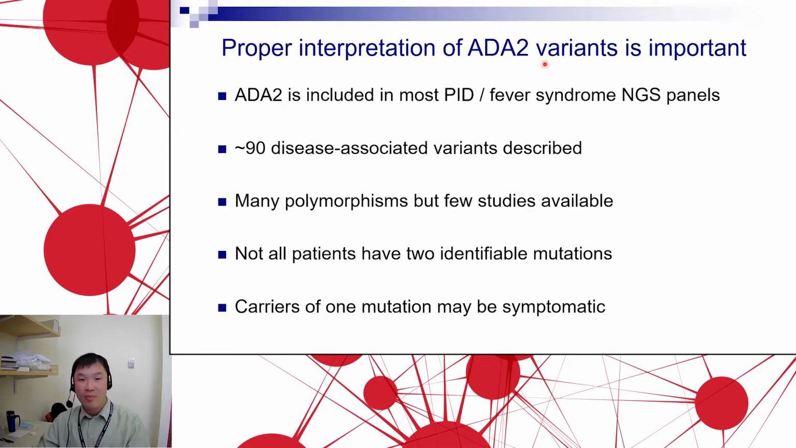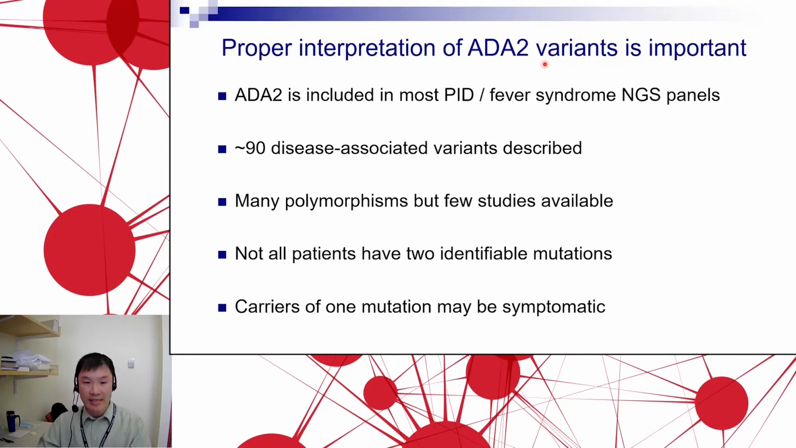So I will first make the argument that proper interpretation of ADA2 variants is a very important thing. As a pediatric rheumatologist, we're now sending more and more sequencing panels for patients with possible autoinflammatory or autoimmune disorders. Now, ADA2 is already included in most primary immunodeficiency as well as periodic fever syndromes that we send. So we often are getting variants of ADA2 coming back that require proper interpretation.